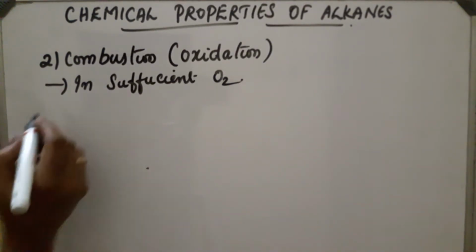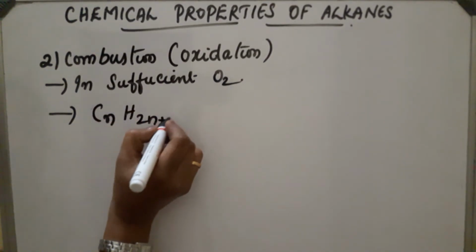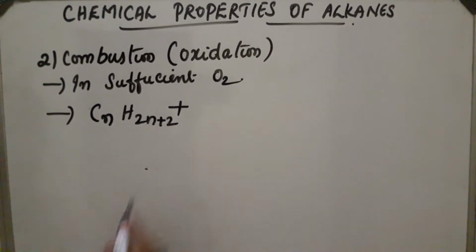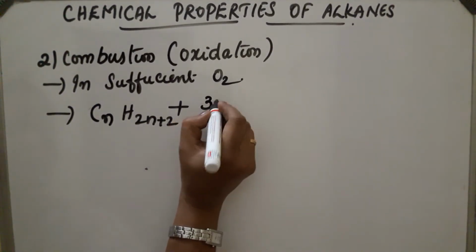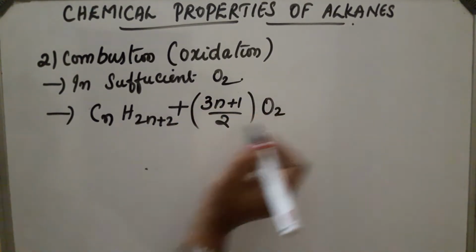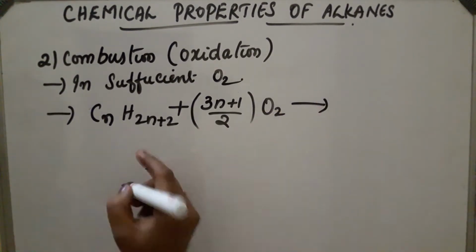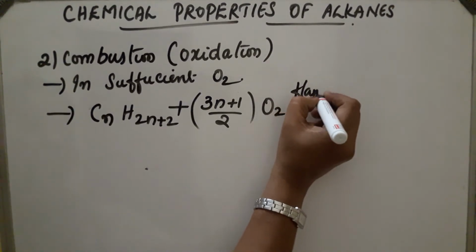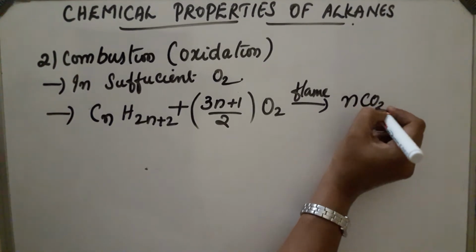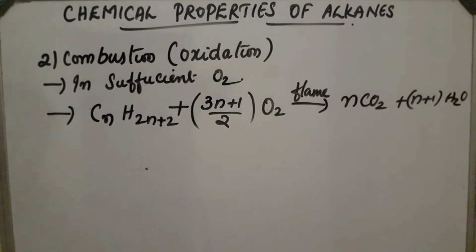The general equation is: CnH2n+2 is the alkane, where n means the number of carbon atoms present, plus (3n+1)/2 O2, which is the number of moles of oxygen. So this is the general equation. In the presence of heat, the reaction takes place and this gets converted into nCO2, carbon dioxide, and water.